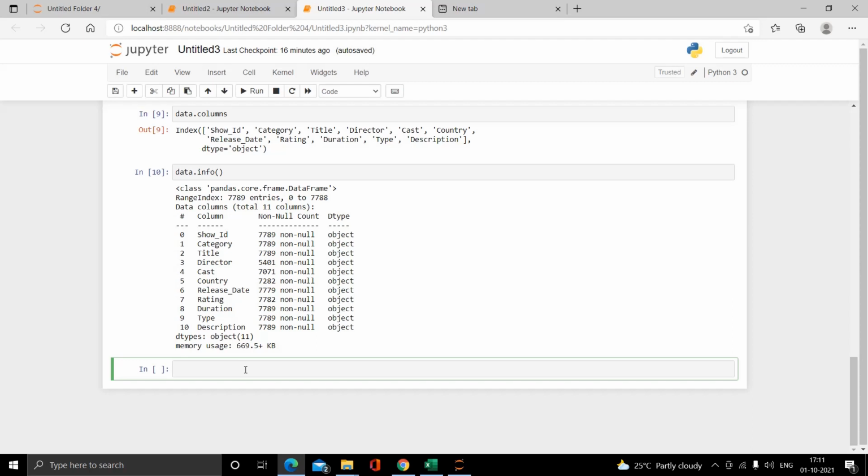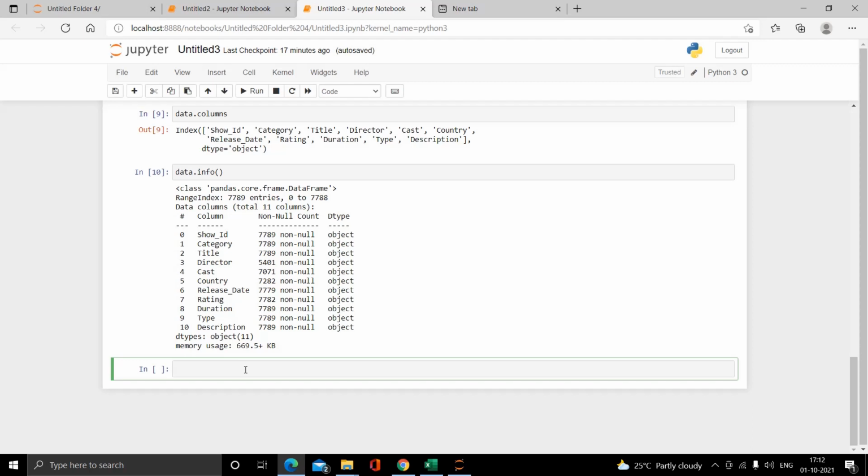Now our basic functions are ended. Now I have two tasks. The first task is to check whether there is any duplicate record in this dataset, and if yes, then remove the duplicate records. For that, first of all we'll have to look back at our dataset file again.